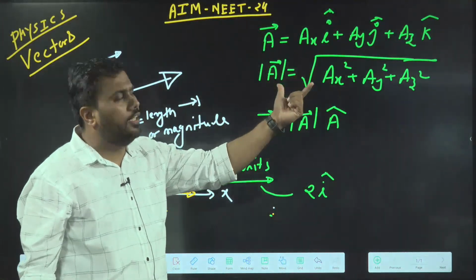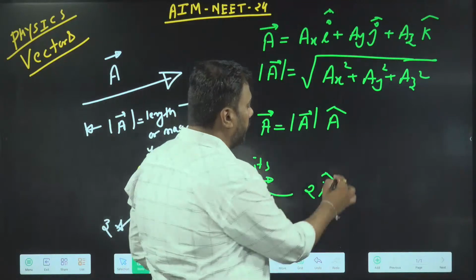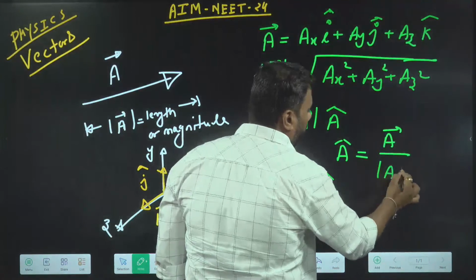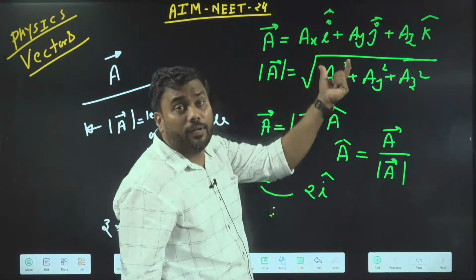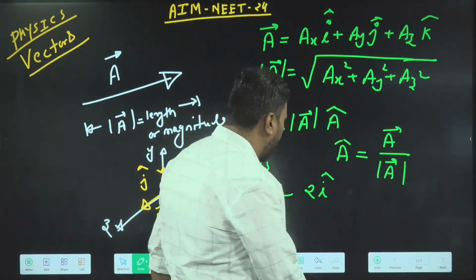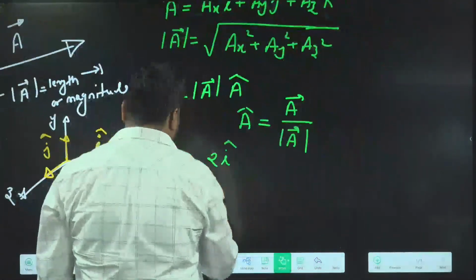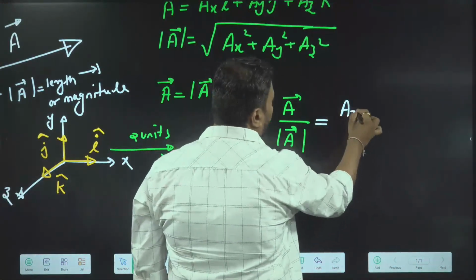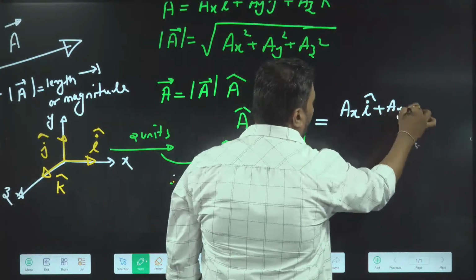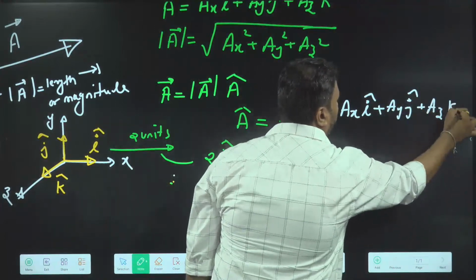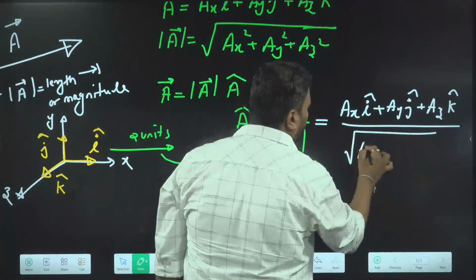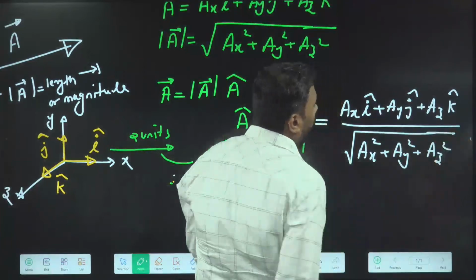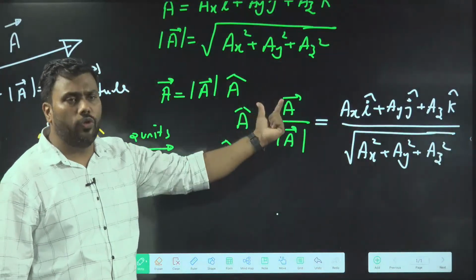And in order to find a unit vector along a cap, you can also use this concept: unit vector along a vector, a cap, can be written as a vector upon mod a. If I divide a vector by its magnitude, I will get the unit vector in the direction of a. To get the unit vector in the direction of a, I will divide the a vector, which is ax i cap, ay j cap, az k cap, divided by the magnitude of a, which is root over ax square plus ay square plus az square.